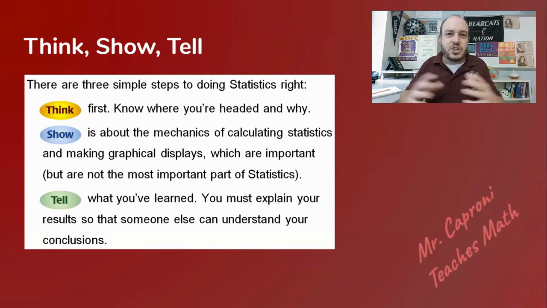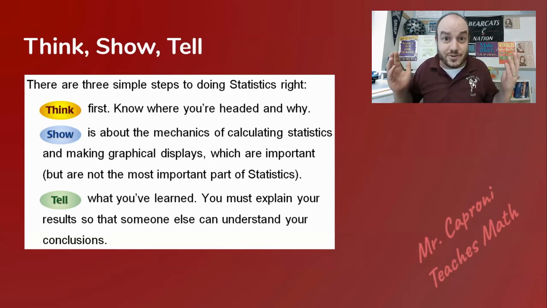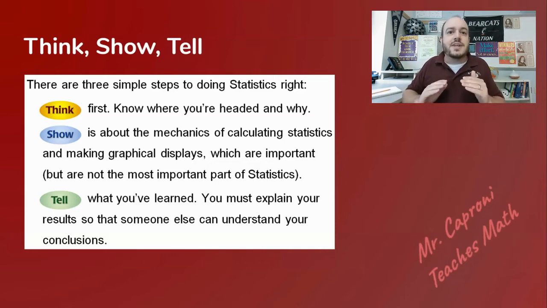Second, we want to be able to show our information. We want to put it in a way that isn't confusing to the general public. You don't want people to look at these numbers and think, I have no idea what that means, but it looks smart, so we must be right. No, we want to display the information in a way that people will be able to understand.